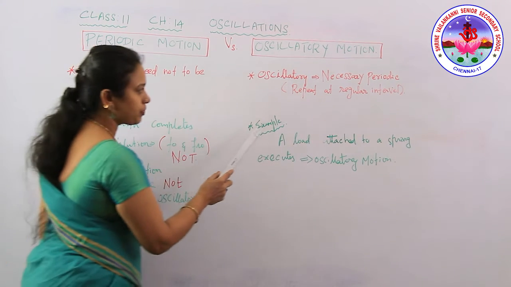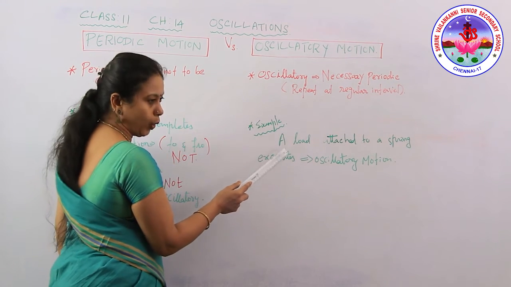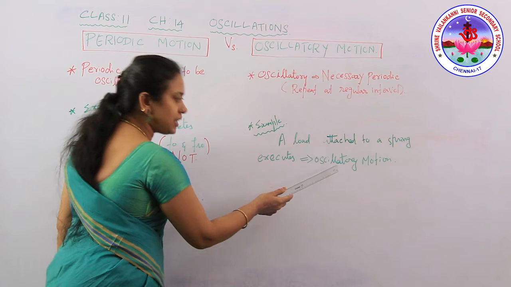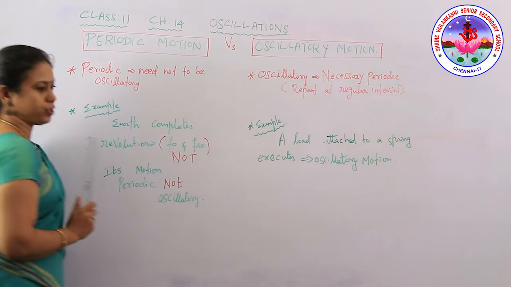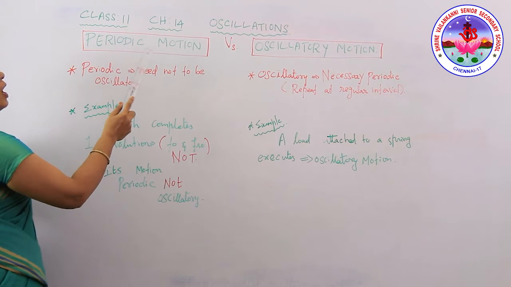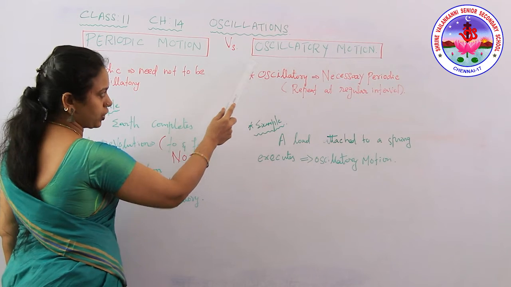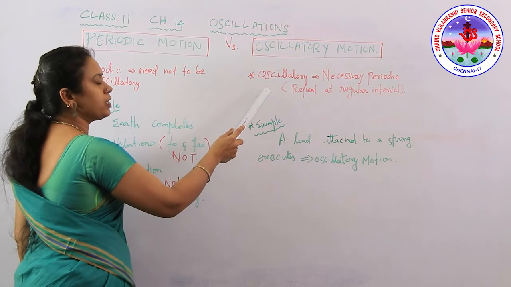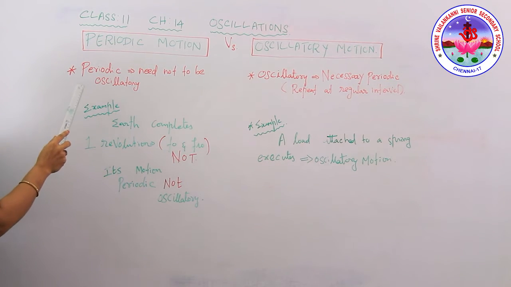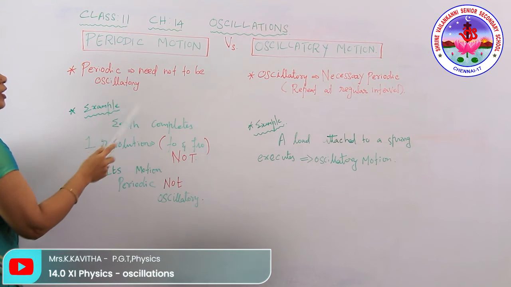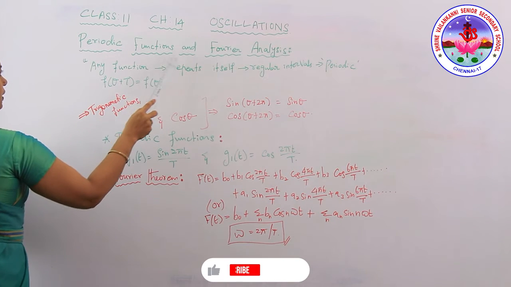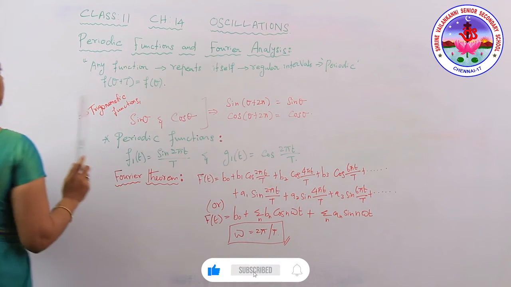But here see this example of oscillatory motion. A load attached to a spring executes oscillatory motion, that is a to and fro motion. So you can now clearly see the difference between periodic motion and oscillatory motion: oscillatory motion is necessarily periodic, but periodic motion need not be oscillatory. Now, periodic functions and Fourier analysis.